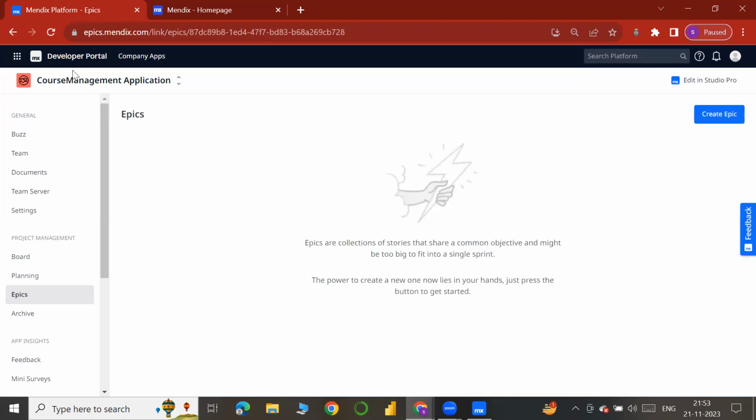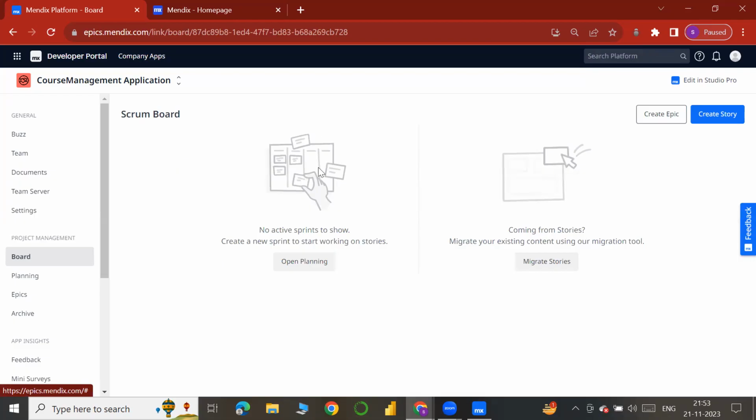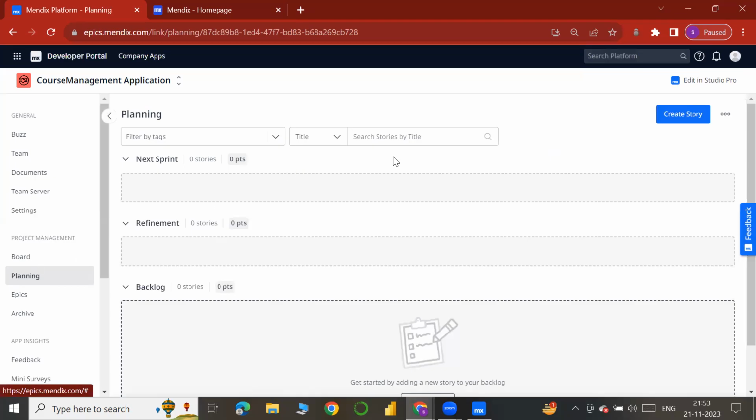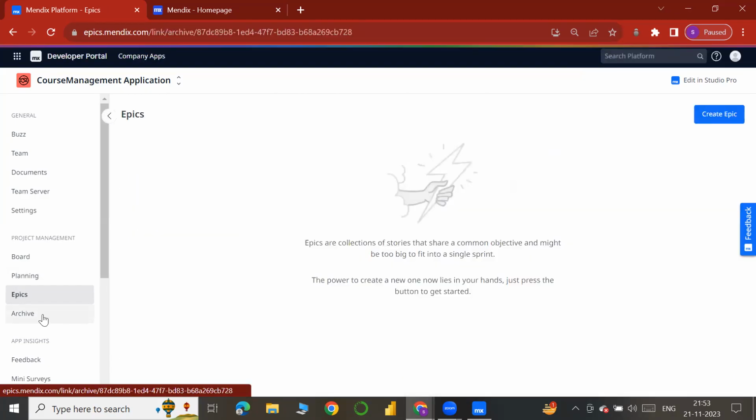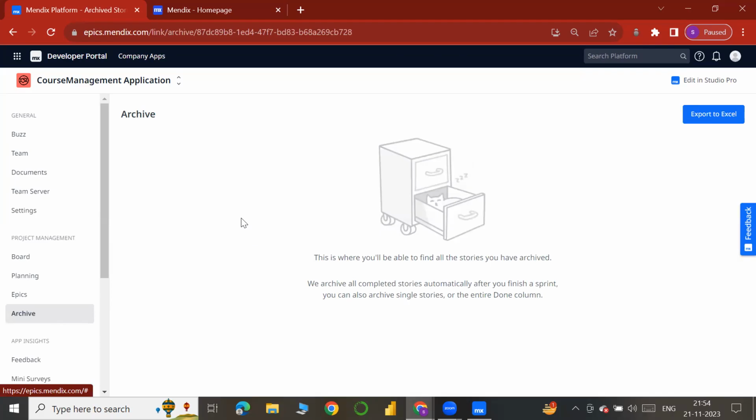Yeah. In this app, even in the developer portal, we are able to view all the things, like where our project is. In this board, we can view which user story is in process, which is completed, which is yet to complete, which is in backlog, and everything. Okay, got it. And in planning, we can see which sprint is running, which user stories are included in the sprint, which user stories are in backlog ready for the next sprint, and everything. Then epics and archive. Archive means after completion of one particular user story, we will just move that story into archive.